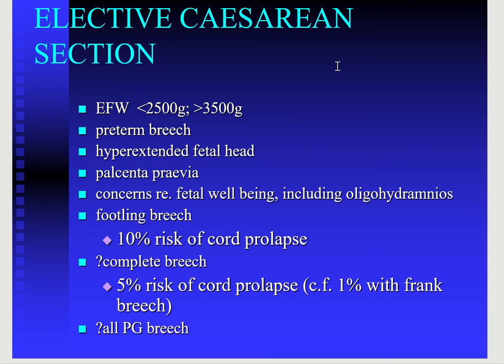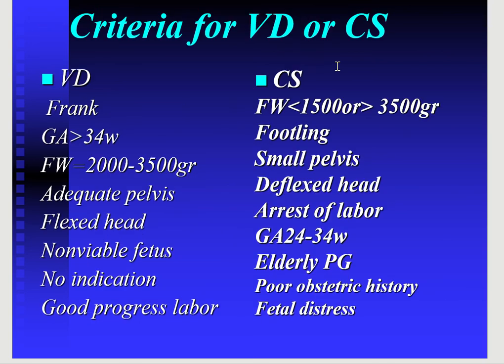It is also indicated in all primigravida patients, because in that case external cephalic version is difficult to some extent as compared to the multiparas. So we opt for the cesarean section in such patients. What is the criteria for the vaginal delivery and the cesarean section?